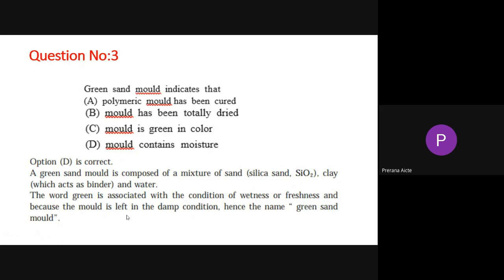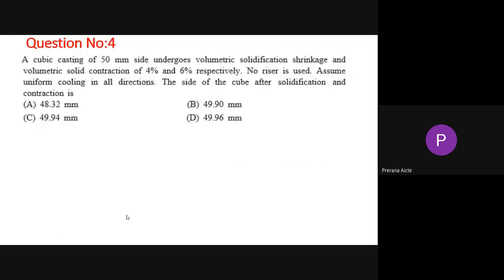Now, the fourth question. A cubic casting of 50 side undergoes volumetric solidification shrinkage and volumetric solid contraction of 4% and 6% respectively. Whenever liquid becomes solid, the volume will be reduced. They are telling solidification shrinkage, and shrinkage means reducing the volume. So how much is it reducing? Volumetric solid contraction, 4% and 6% respectively.